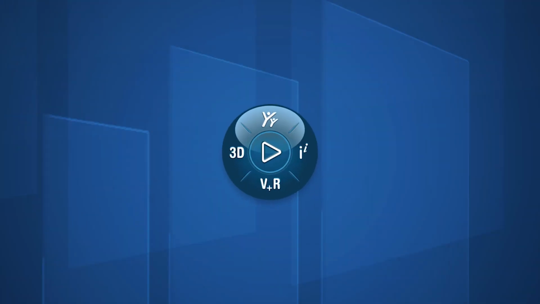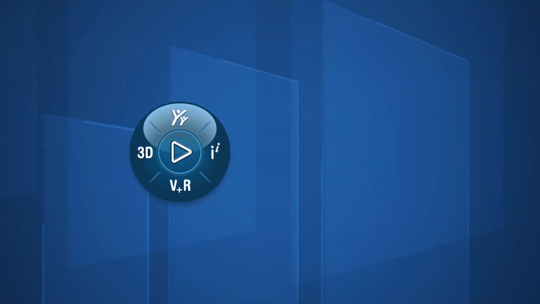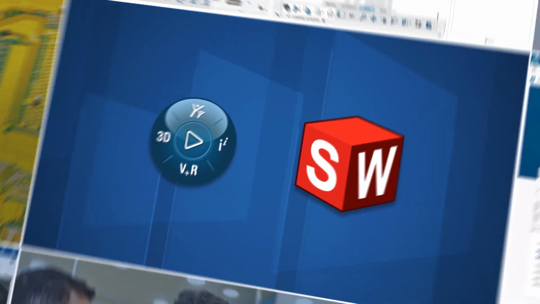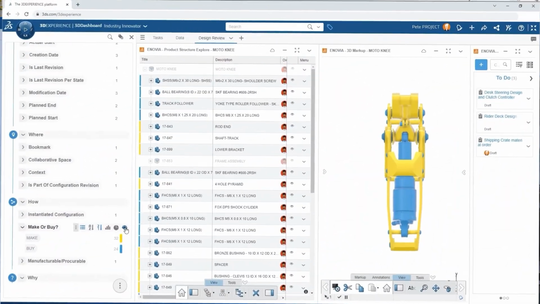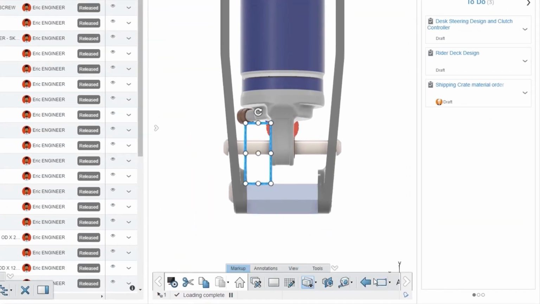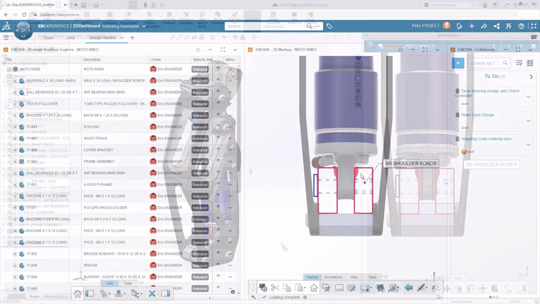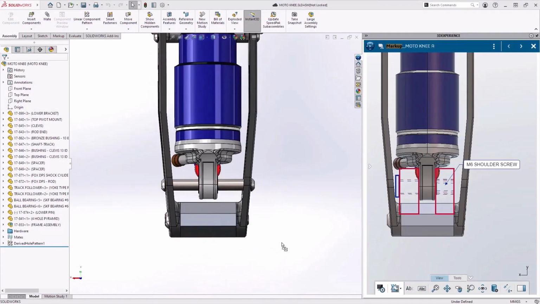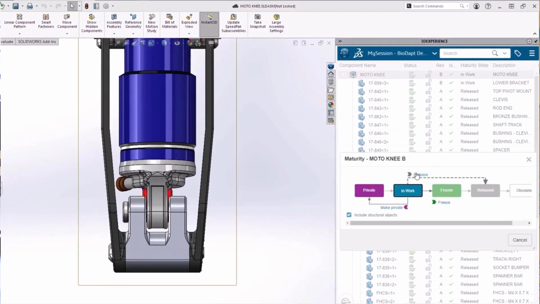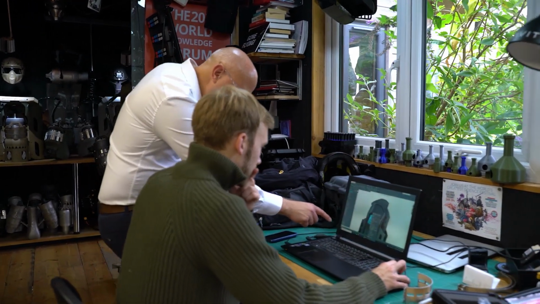So now your license is activated, it's time to get started with the basics of working with SOLIDWORKS and the 3D Experience platform. If you'd like to jump straight in, then we've created a series of 2 to 3 minute videos that will help you to become familiar with all of the key 3D Experience functions that are available inside SOLIDWORKS.